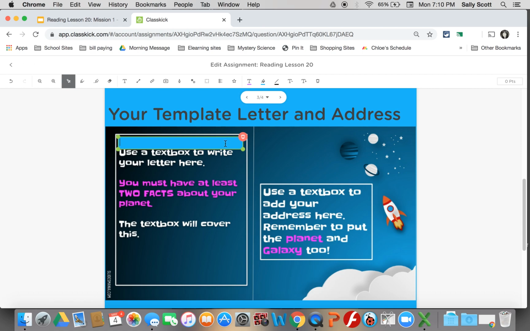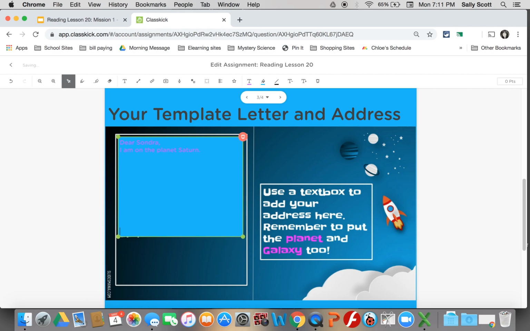Remember, you must have at least 2 facts about your planet. And as you type, this text box is going to cover what's behind it. So if I were to write to my sister, I would say, I am on Saturn. And I would have to find my interesting facts about Saturn. And as I type down, you see how it will cover the text that's behind it. And you can make your text a little bit bigger. You can change the color of your text if you would like to. You can get as creative as you want. Maybe I don't like that and I'm going to do pink.